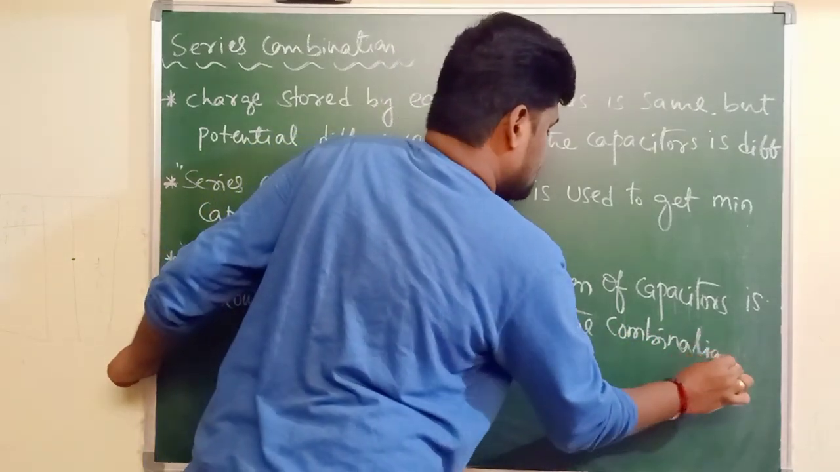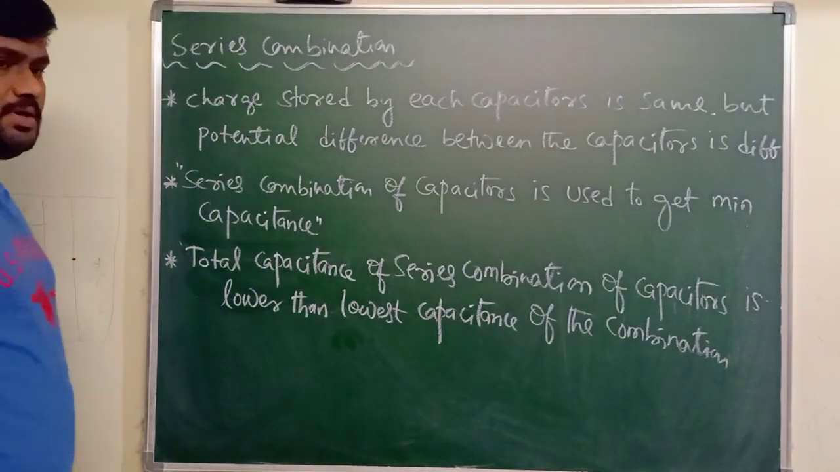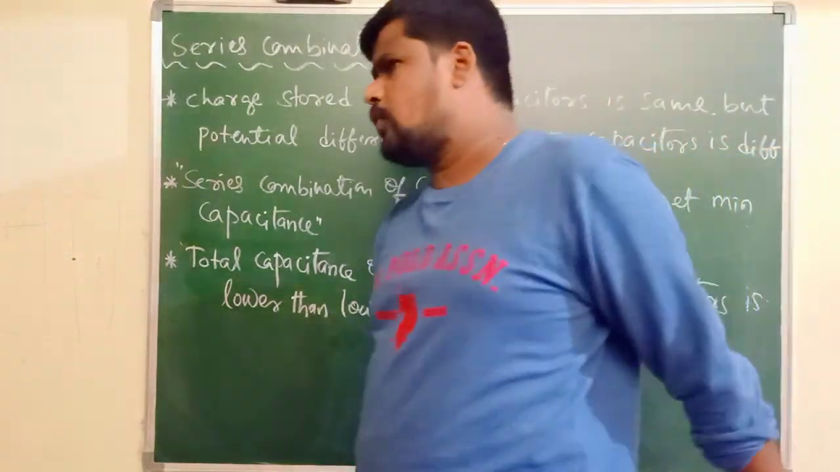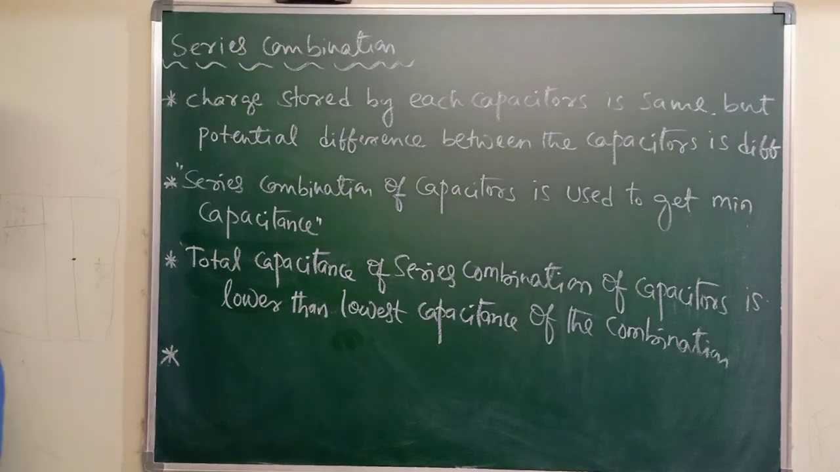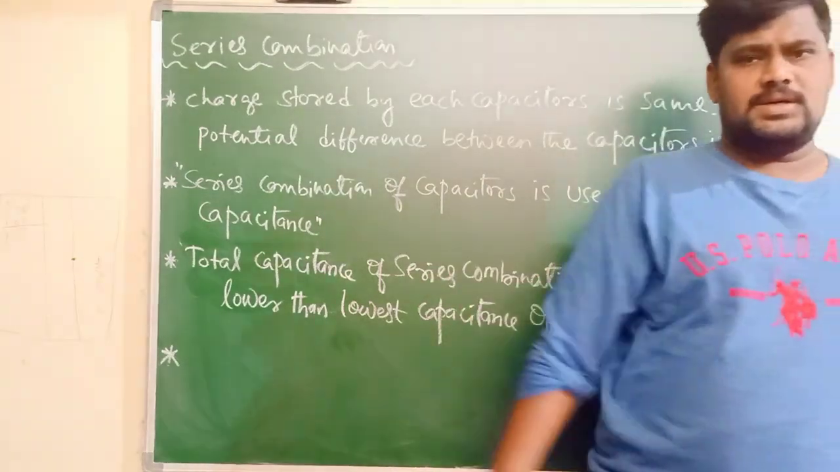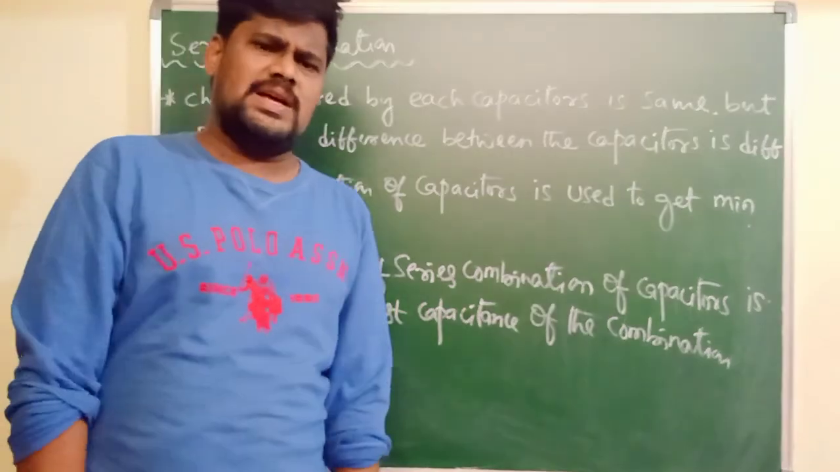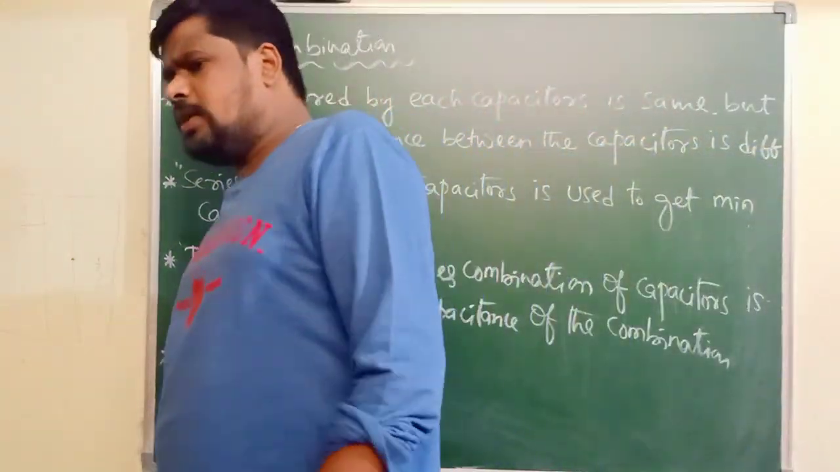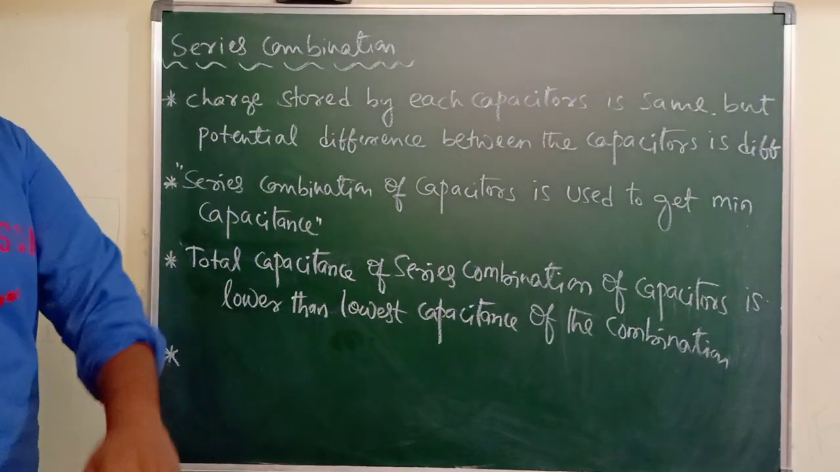So this is another property of what? Series combination of what? The capacitors. Okay. Next I will go for identical capacitors. Say for example, I have two capacitors. They have identical capacity, means they have the same capacitance and they are connected in series. What is the total capacitance of two identical capacitors which are connected in series?